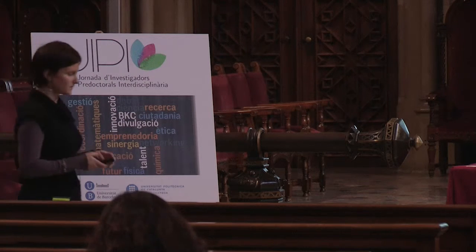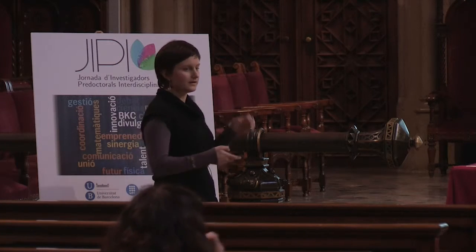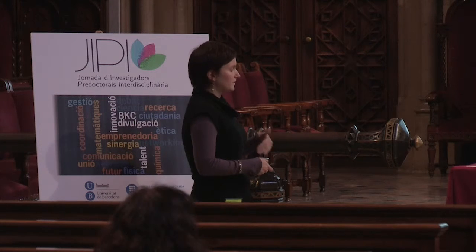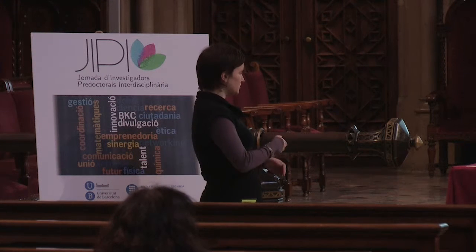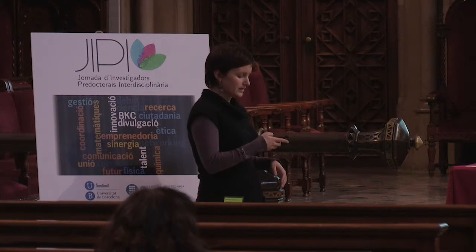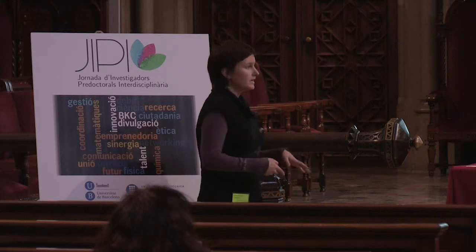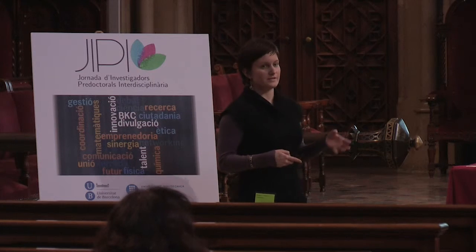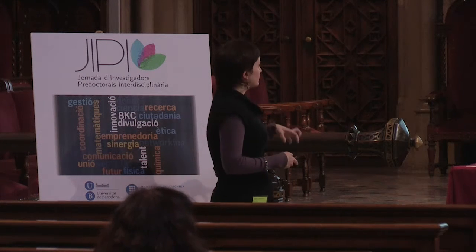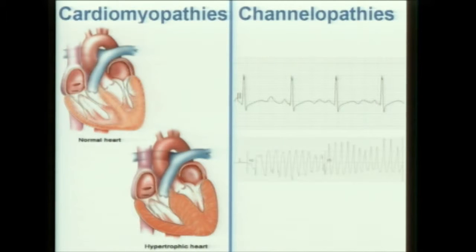In some cases of sudden cardiac death, there is no presence of structural dysfunctions in the heart. This is the case of channelopathies. Channelopathies are due to a dysfunction of a transmembrane protein that is responsible for passing the current through the cells.